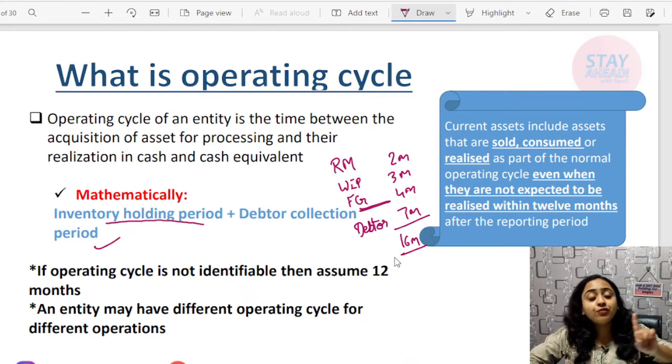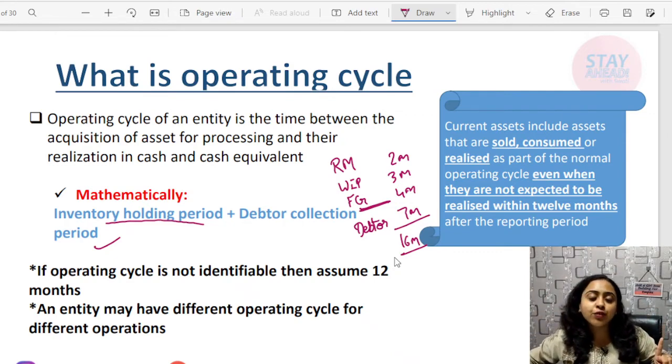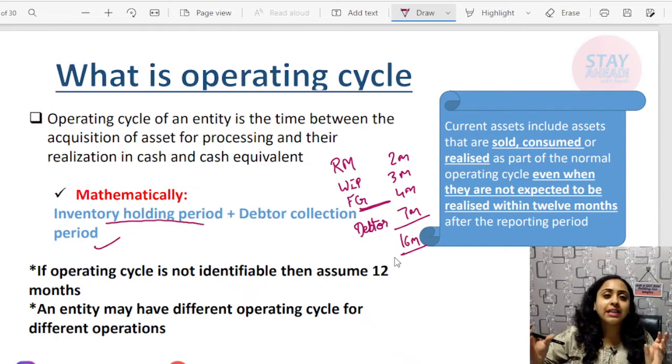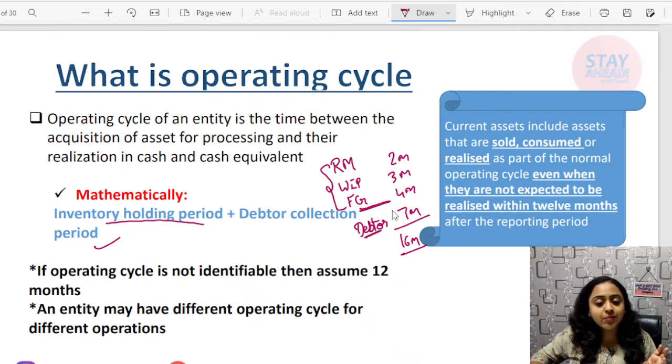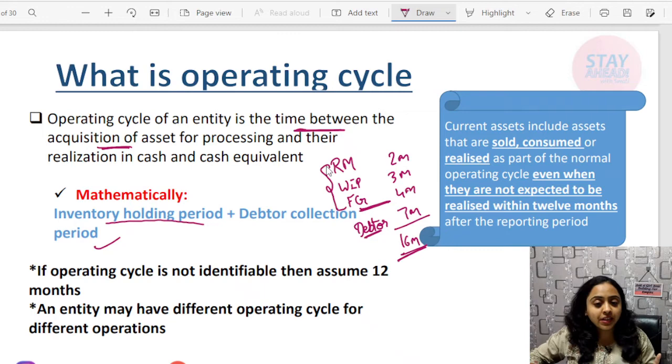How come? From the start, where you procure or purchase the raw material, till the time it is encashed from the debtors, this is known as operating cycle. This is your inventory holding period. Inventory holding period is 9 months plus debtor collection period is 7 months. As soon as you total this, the amount comes to 16 months, and this figure is known as the operating cycle. Operating cycle of an entity is the time between the acquisition of the asset for processing, that is raw material, and their realization in cash and cash equivalent.